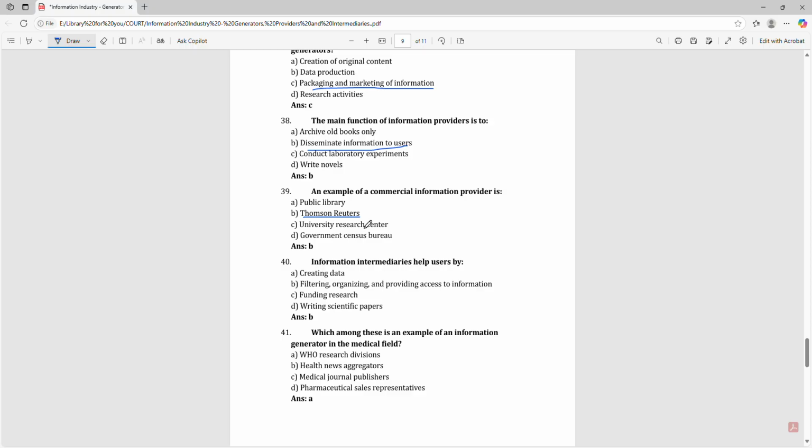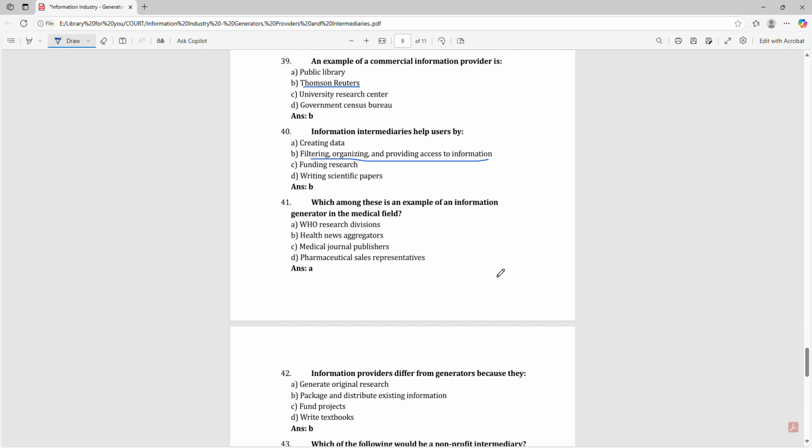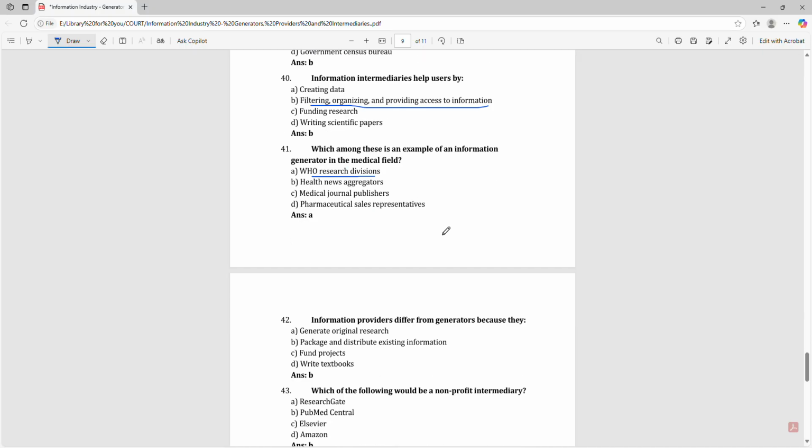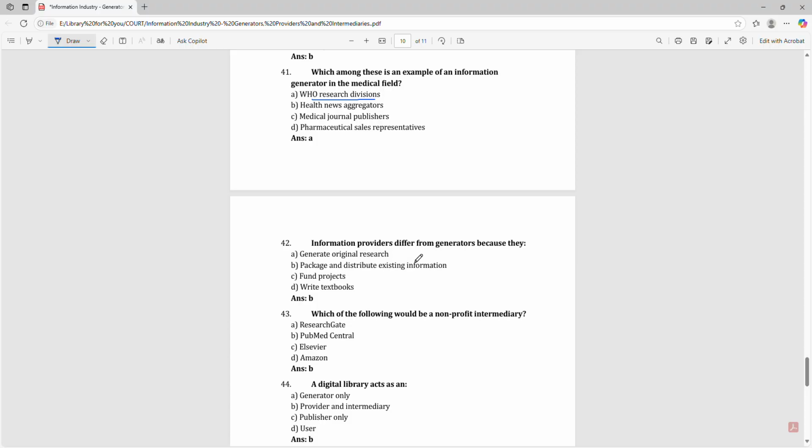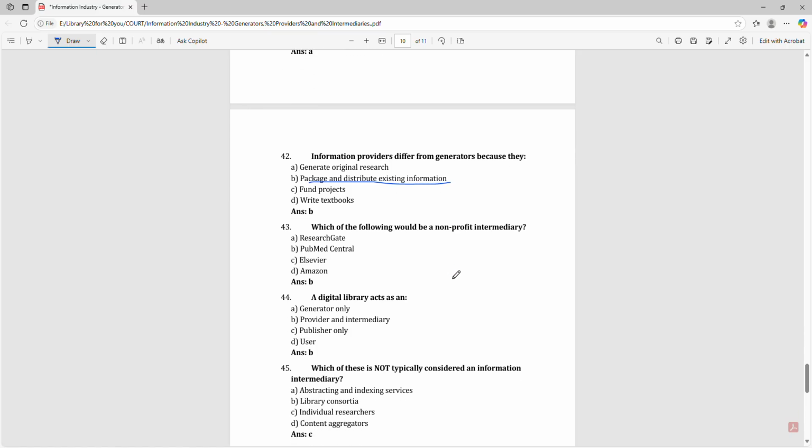Information intermediaries help users by filtering, organizing and providing access to information. Which among these is an example of an information generator in the medical field? That is the WHO research division. Information providers differ from generators because they package and distribute existing information. Which of the following is a non-profit intermediary? That is ResearchGate.